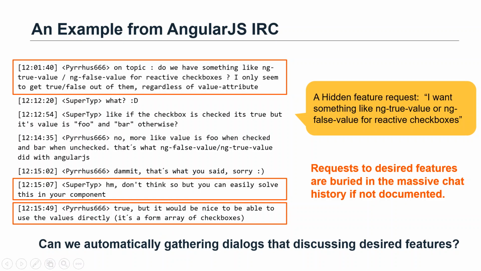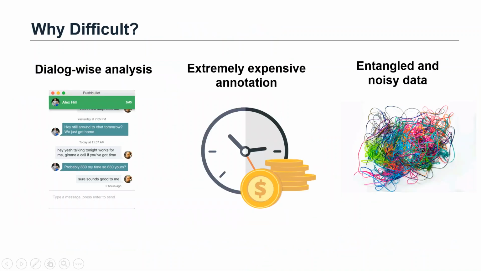Therefore, we are wondering, can we automatically gather dialogues that are discussing desired features? However, it is quite challenging to do that. First, it requires a dialogue-wise analysis, and existing approaches on sentence-wise feature request detection cannot be directly used.